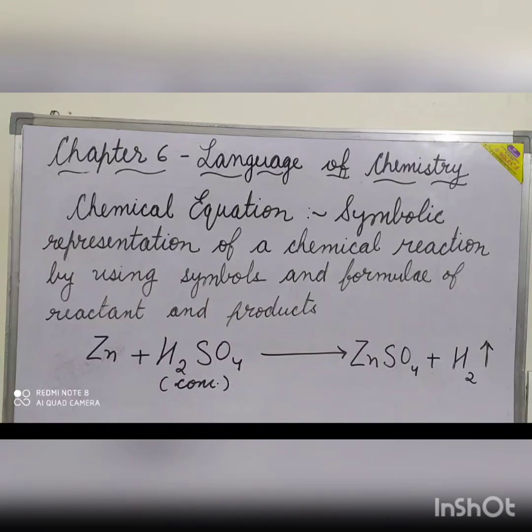What is a chemical equation? It is the symbolic representation of a chemical reaction by using the symbols and formulae of the reactant and products. For example, the chemical equation of the reaction between zinc and concentrated sulfuric acid is represented as follows. In this, the products formed are zinc sulfate and hydrogen gas.